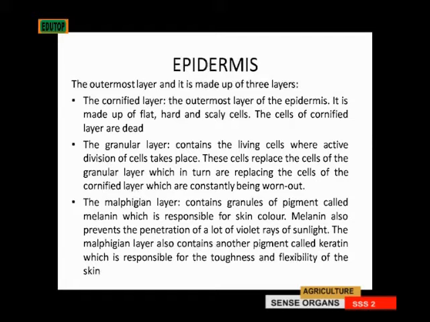Then the third layer of the epidermis, we have the Malpighian layer. It contains granules of pigment called melanin. Melanin is responsible for the skin color, and it also prevents the penetration of a lot of violet rays from the sun. The Malpighian layer also contains another pigment called keratin. So in the Malpighian layer, you have melanin, and then you have keratin. Keratin is responsible for the toughness and the flexibility of the skin. So 2 pigments in the Malpighian layer, melanin and keratin.